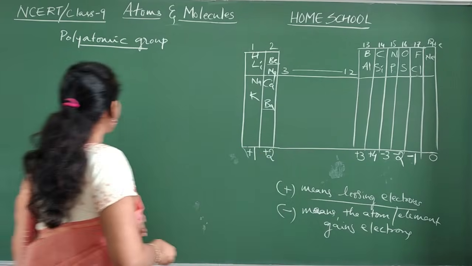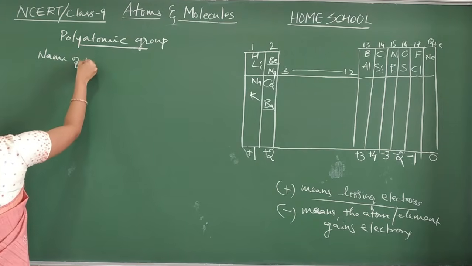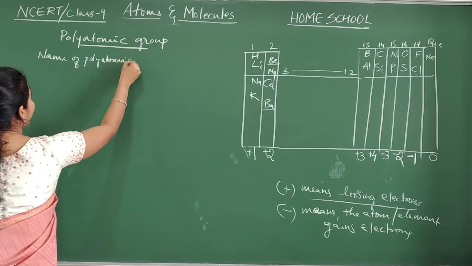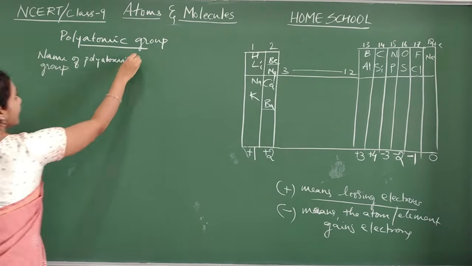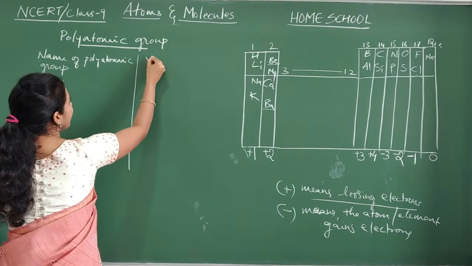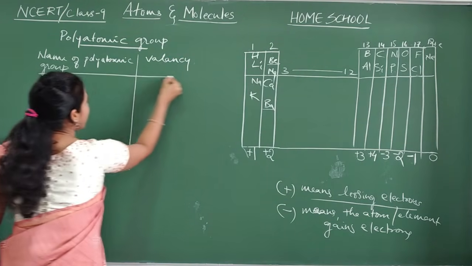Just make a table and note it down, guys. I will write the name of the polyatomic group, then the formula, and here I will mention their valency.